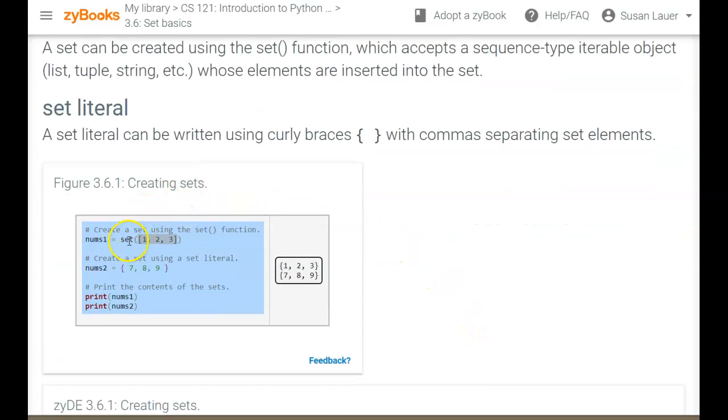So this is saying make a set out of the characters in the list 1, 2, 3. Now I could just put the list name in here. I might have created the list somewhere else, but I can make a set out of those, and it'll put the unique characters in there. These are unique already, so it puts all of them individually. No particular order. So don't think of this as the first element in the set being 1 and the second element being 2, because this is just a set with the numbers 1, 2, 3 in it. Numbers2 is a set with the numbers 7, 8, 9 in it. And you can see when it prints it out, it actually prints it with the braces.